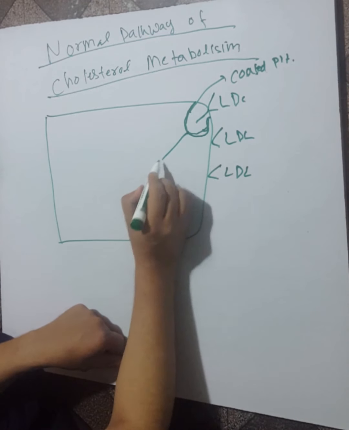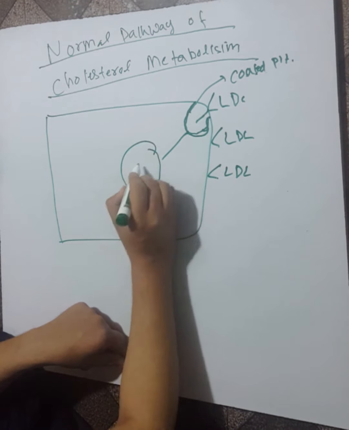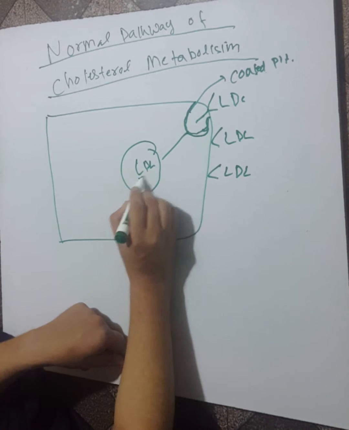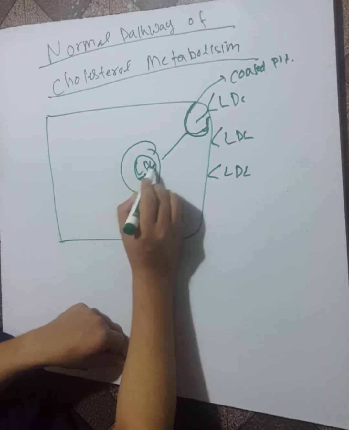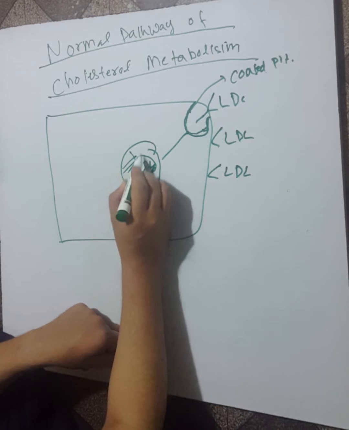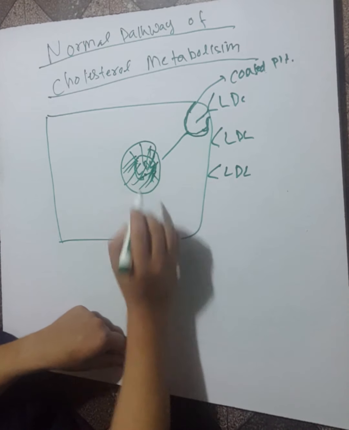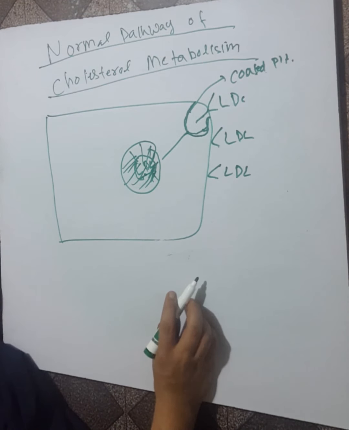Finally vesicles are formed, composed of LDL surrounded by a membrane. The folding is completed, and this is called a vesicle.